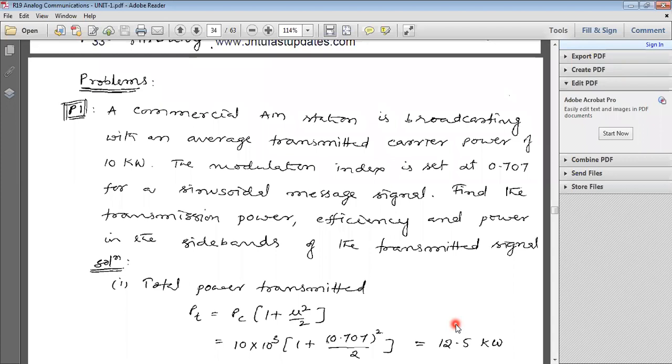The modulation index is set at 0.707 for a sinusoidal message signal.